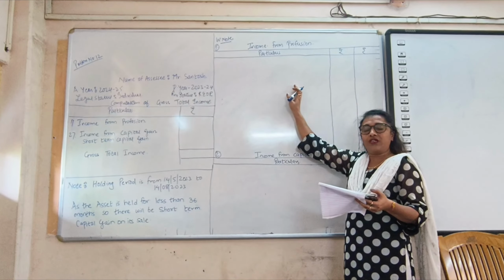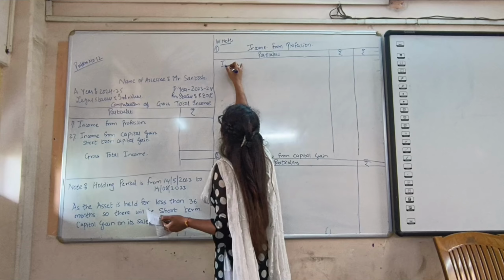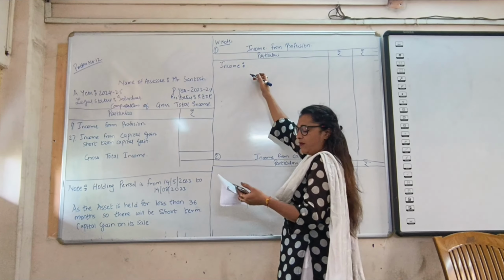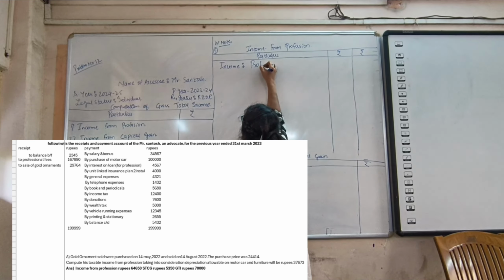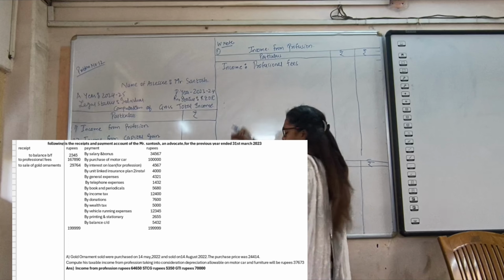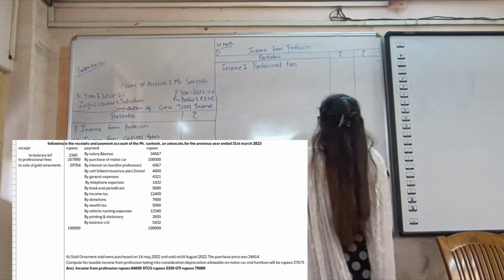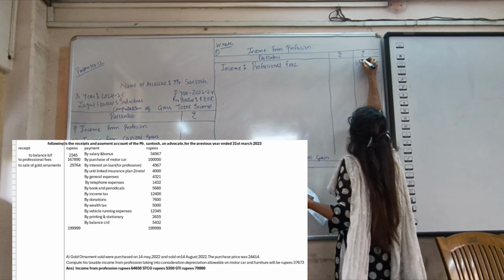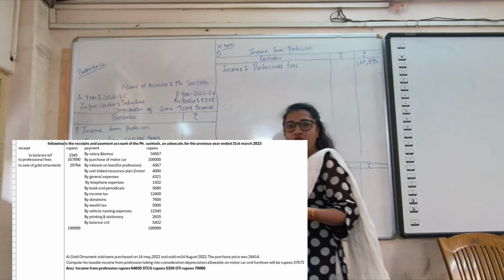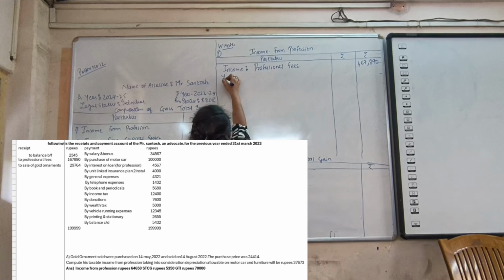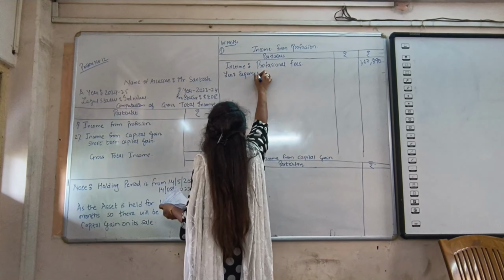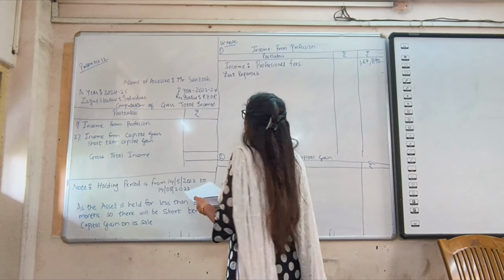For income from profession, the format will start with the income. Income is given only one, that is professional fees. The professional fees amount is given as 1,67,890. Only one income. Thereafter, we have to deduct the expenses allowed for income from profession.